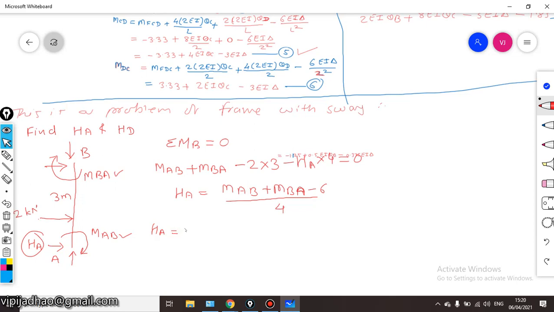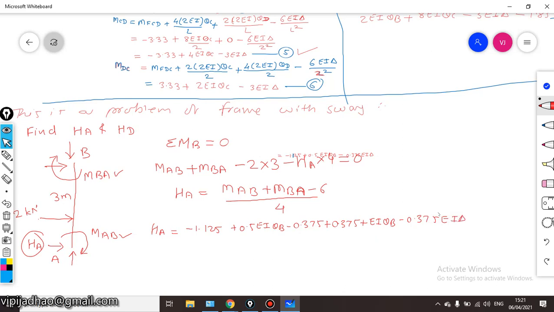We have written down this equation for MAB, that was minus 1.125 plus 0.5 EI theta b minus 0.375 EI delta, and MBA we have also calculated, that was 0.375 plus EI theta b minus 0.375 EI delta.